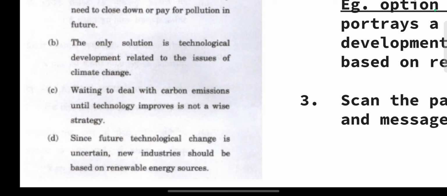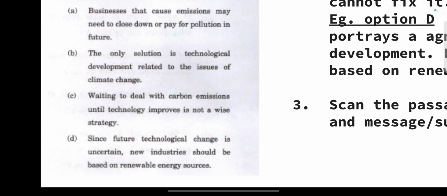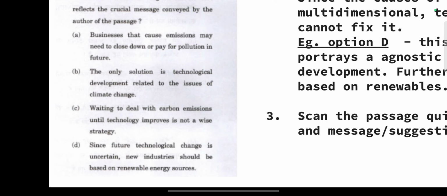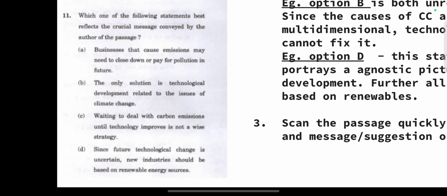So we can easily eliminate this option also, because it is giving a negative kind of feeling, since future technological change is uncertain. A crucial message cannot be such, right? So on this basis we can eliminate B outrightly and D also, because D is not giving a comprehensive picture of anything related to climate change. Now let's get to the reading of the passage. We have not read the passage as of now because we want to reduce our efforts at reading the comprehension. Just by eliminating the options first, we can quickly get to the right answer.